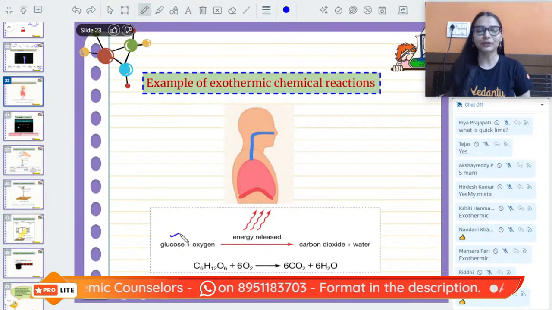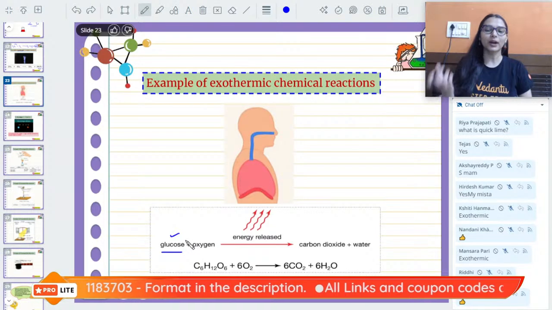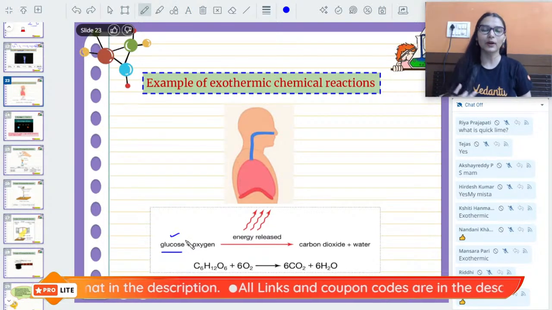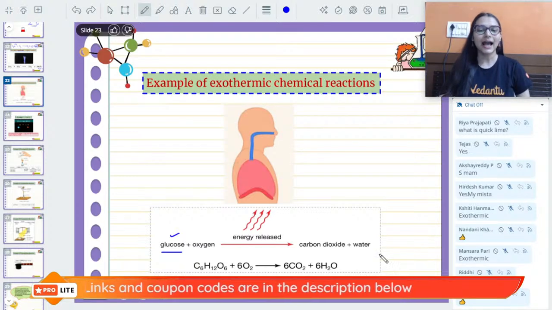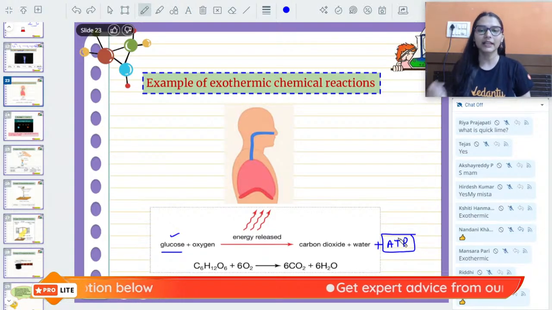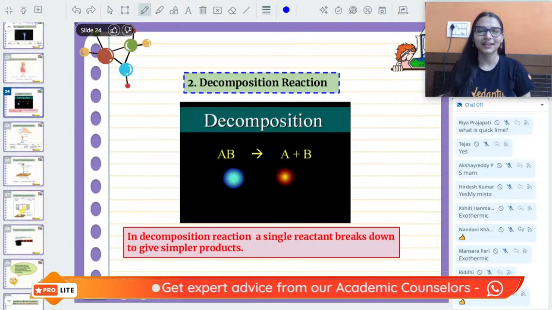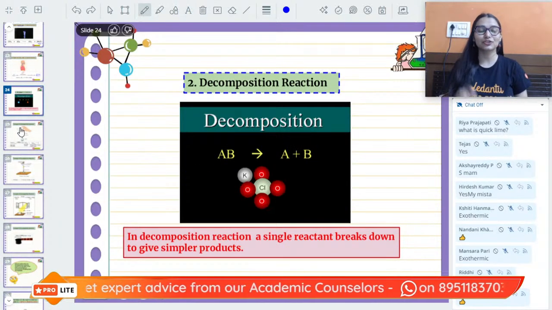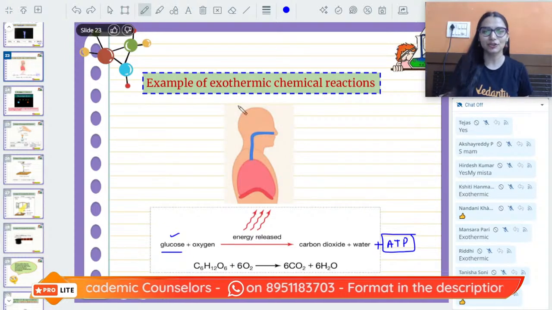The food that you are eating is stored in the form of glucose in the body, and when you are inhaling oxygen, then what happens? That oxygen breaks down the glucose and releases energy in the form of adenosine triphosphate. Heat is released. This is also an exothermic reaction, isn't it? Generally, combination reactions are exothermic in nature.